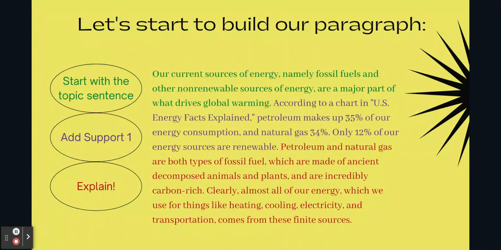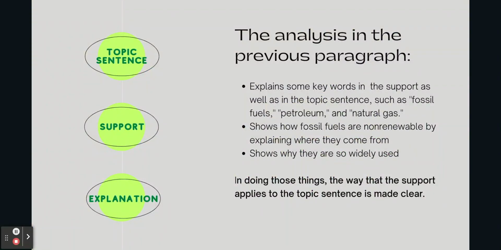Petroleum and natural gas are both types of fossil fuel, which are made of ancient decomposed animals and plants and are incredibly carbon rich. Clearly, almost all of our energy, which we use for things like heating, cooling, electricity, and transportation, comes from these finite sources. So let's talk about why that explanation is good.